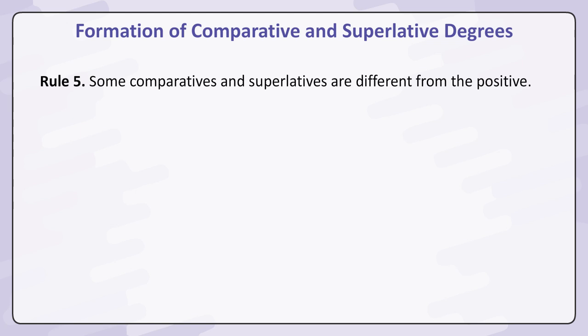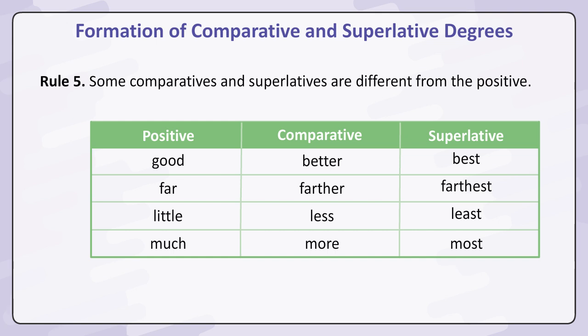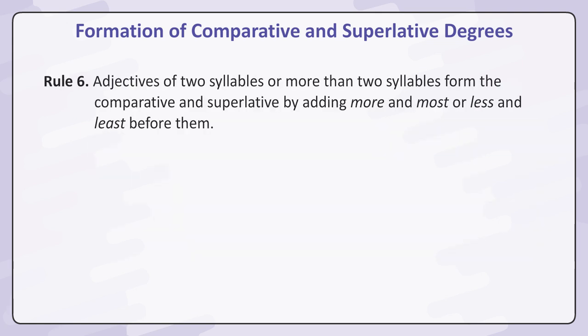Rule 5. Some comparatives and superlatives are different from the positive. Good, better, best. Far, farther, farthest. Little, less, least. Much, more, most.